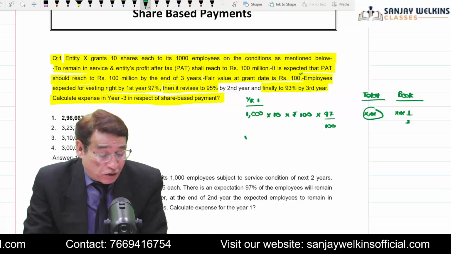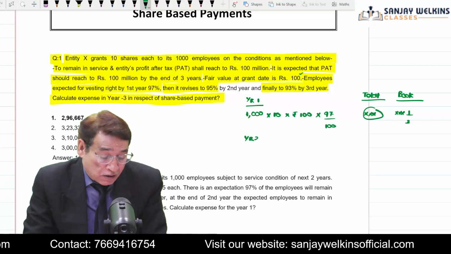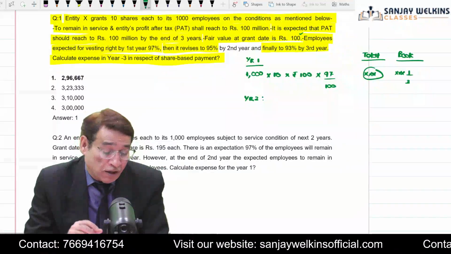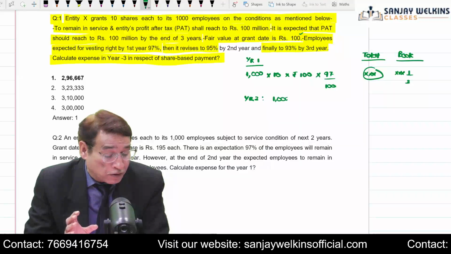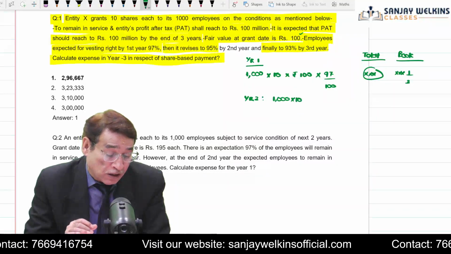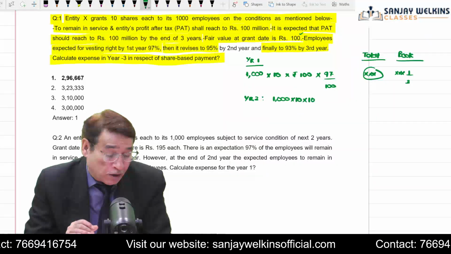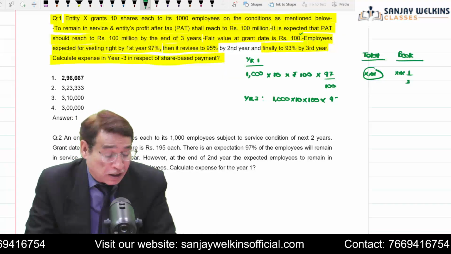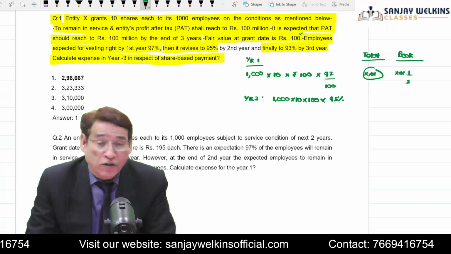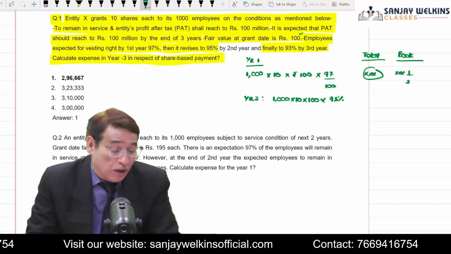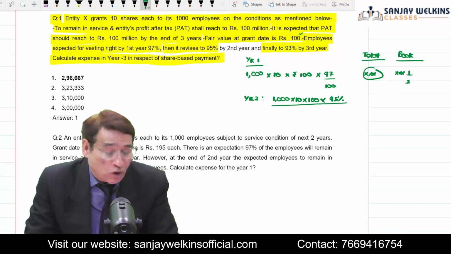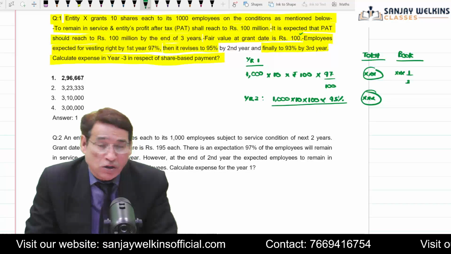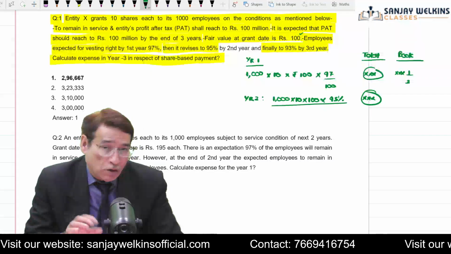Similarly, when you reach the end of the second year, you are going to do the calculation in the same manner. You have 1,000 employees, you are offering them 10 shares each, the grant value is 100, but at the end of the second year you now think that only 95% of employees are going to complete the scheme. So you are now under the impression that total expenses will ultimately amount to this much. So how much are you going to recognize?